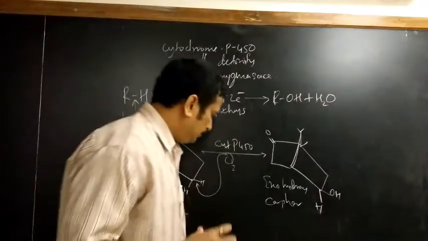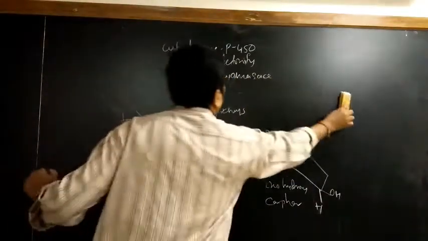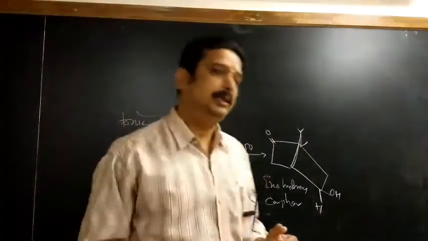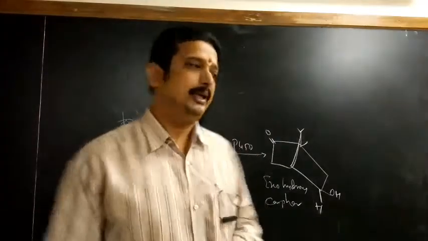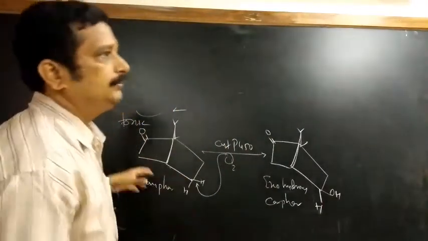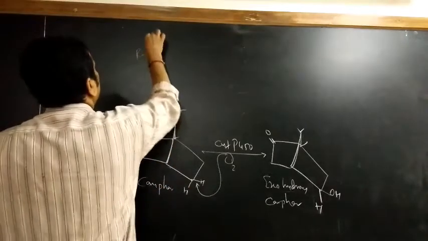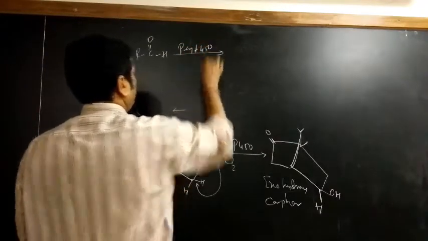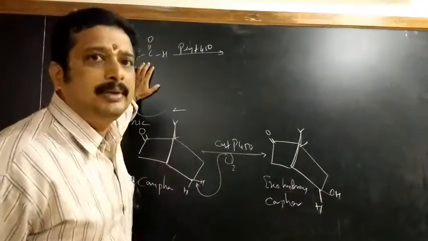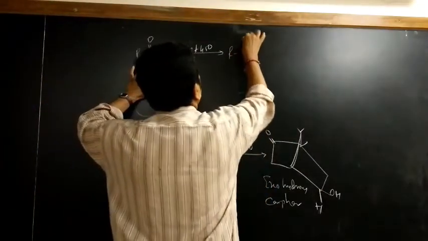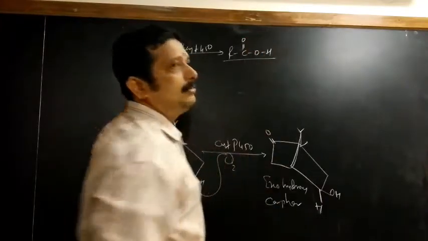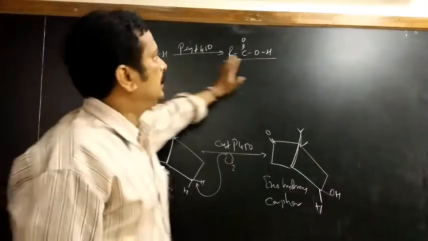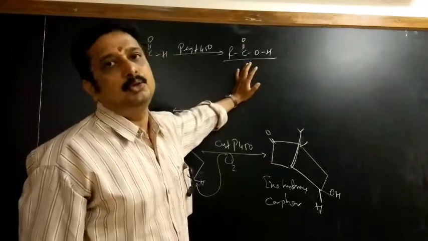So like this, P450 is working as a very good monooxygenase. Dioxygenase enzyme means two oxygens will be introduced, but here it is acting as a monooxygenase. Not only for this, if aldehydes are there, what will happen? In the presence of cytochrome P450, again the same thing: this aldehyde is converted to acid. So again, hydrophilicity is increased, and the aldehyde, which is a very toxic element inside the body, is excreted through the urine from the human body system.